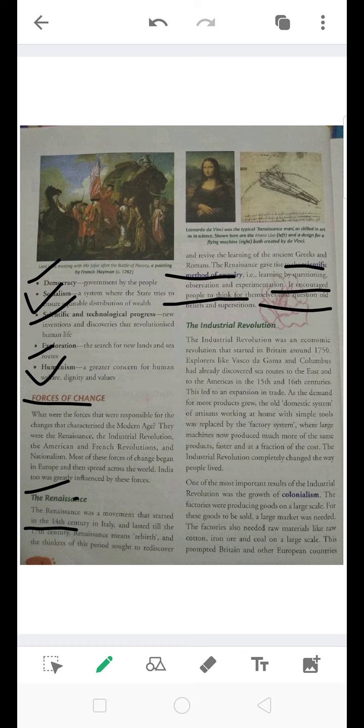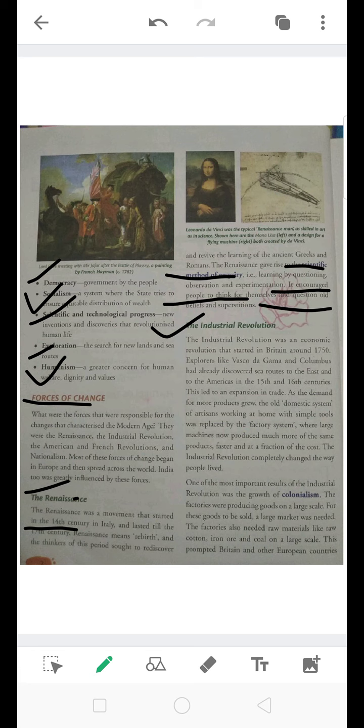Then the second one which brought a change, or you can say that was a big force which brought a change, was the Industrial Revolution. Now, because it was a modern era and we were adopting new technologies, we studied that the Industrial Revolution was an economic revolution, and it started in Britain around 1750.